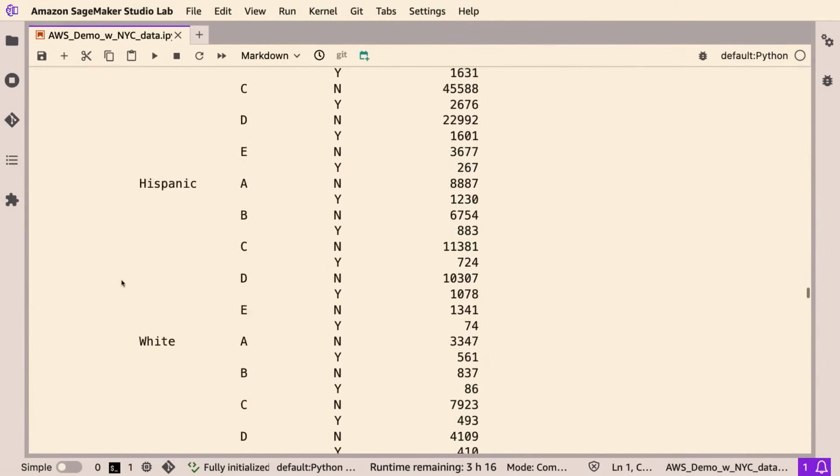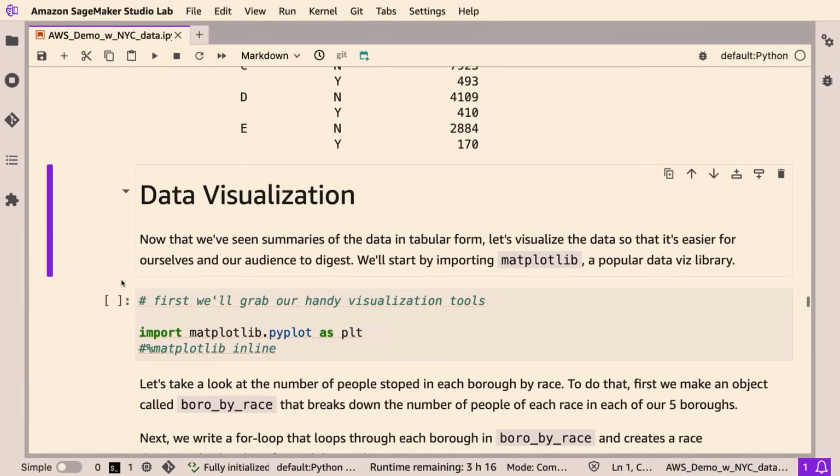Awesome. All right, so now that we've done some high level data exploration by just looking at tables, let's look at some data visualizations. Data visualizations are great because, honestly, they're better to look at. Just looking at tables of numbers, you can get a lot of information from it, but it's easier for the audience to read if you visualize it. So let's go ahead and do that.